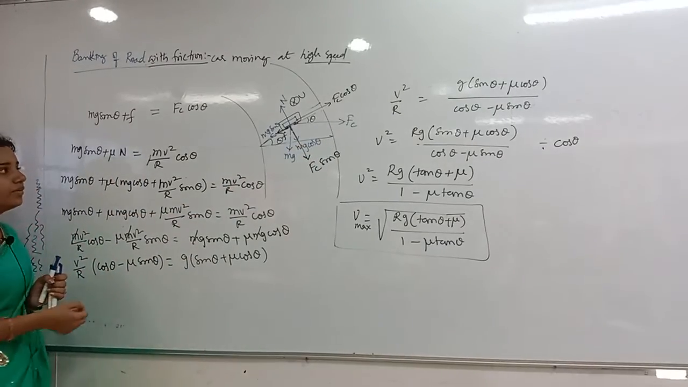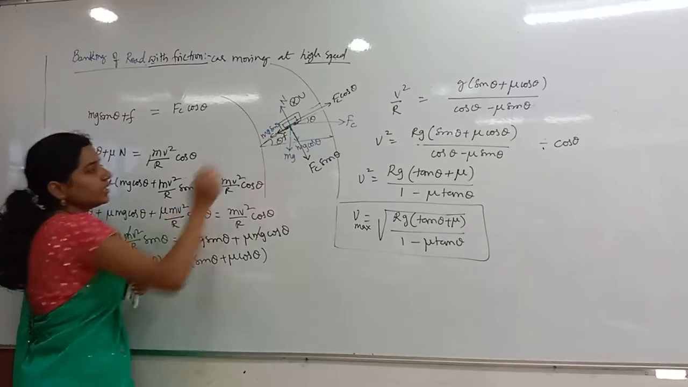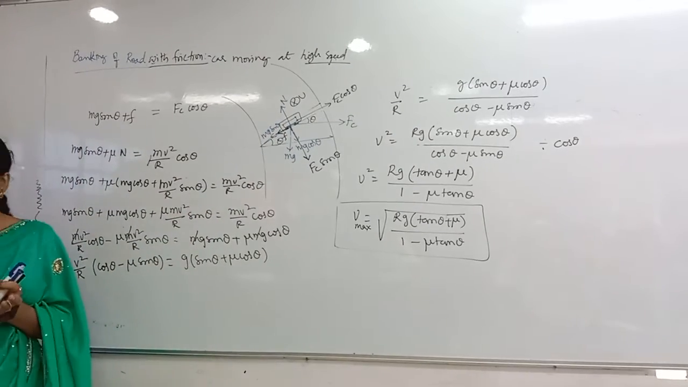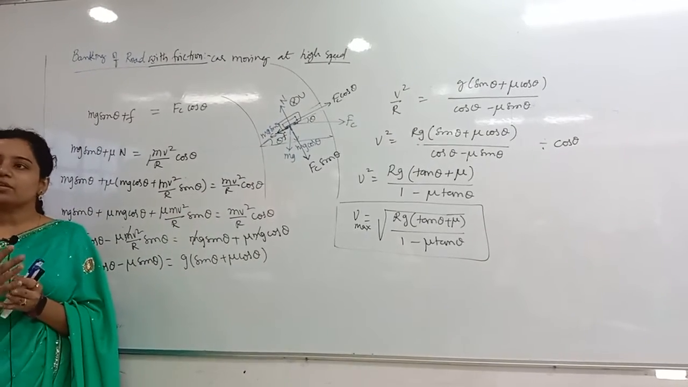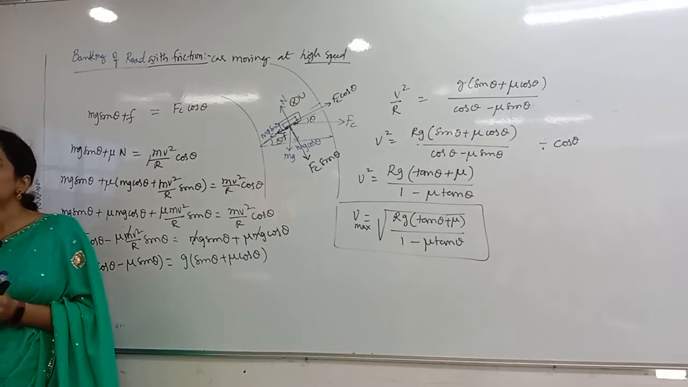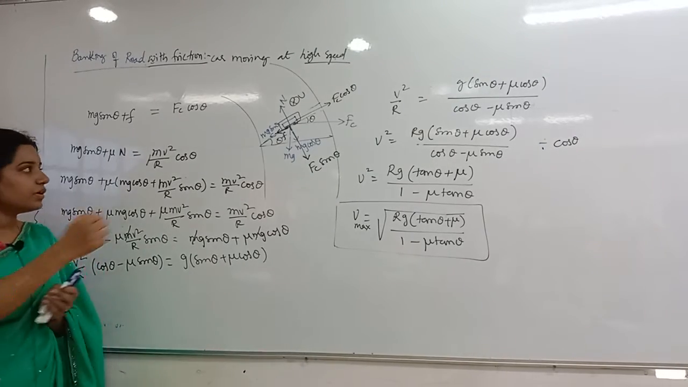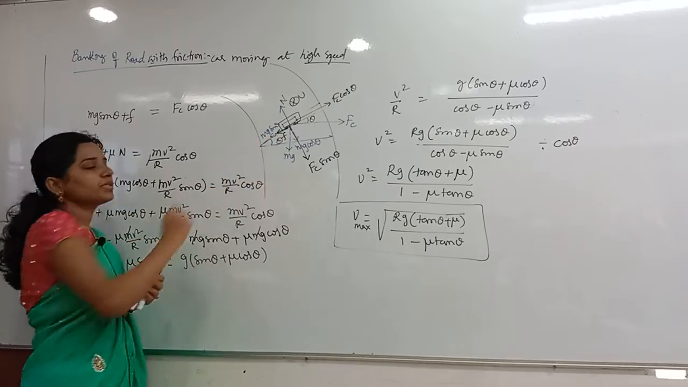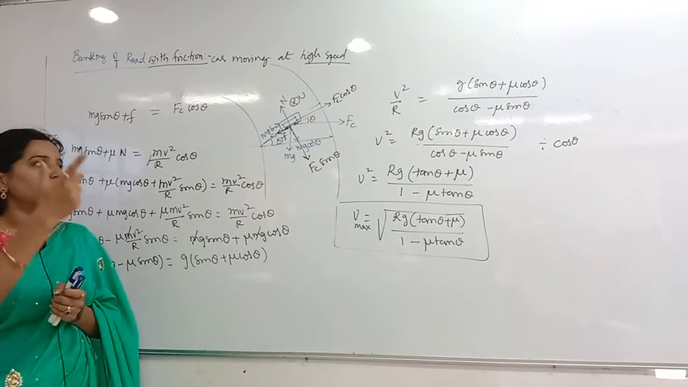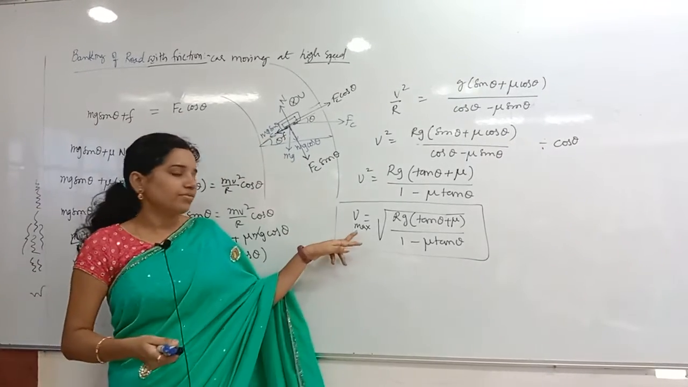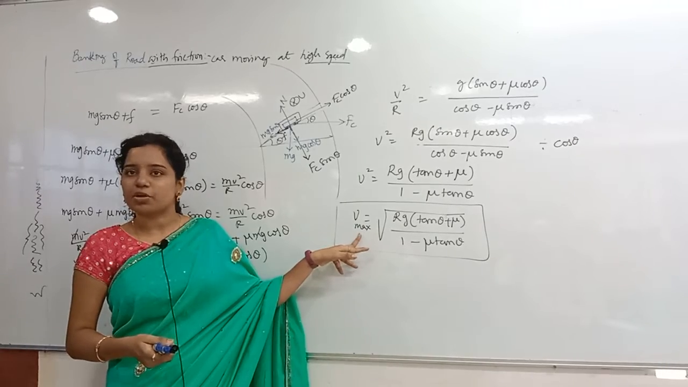And after that, if it should not skid off, then what should happen? The inward force should be greater than the outward force. So what is the inward force? Mg sin theta plus F should be greater than the outward force. Instead of greater, I have taken the maximum here. There is no problem in that.